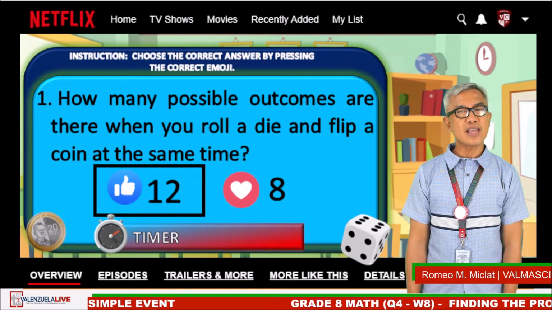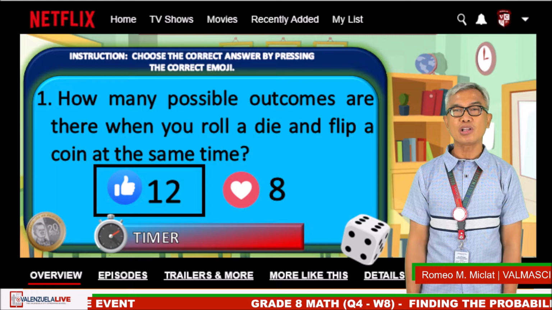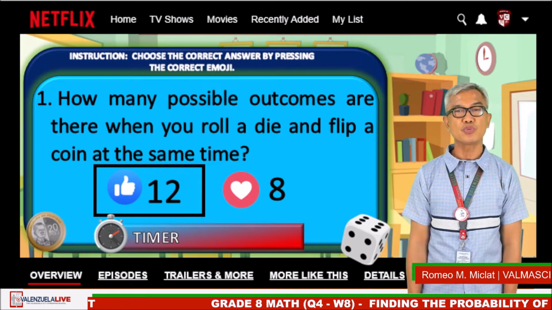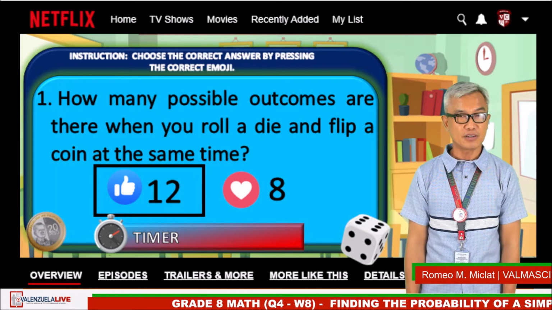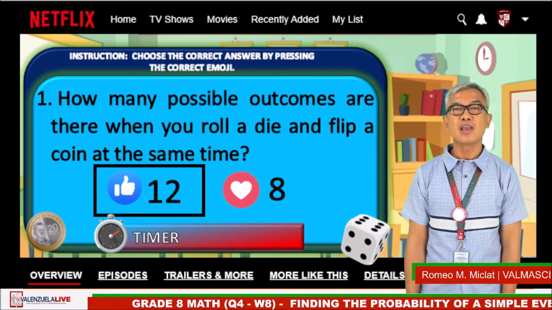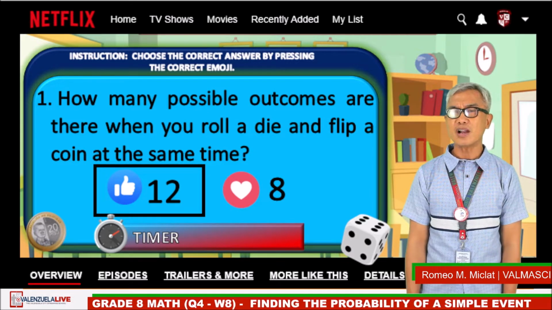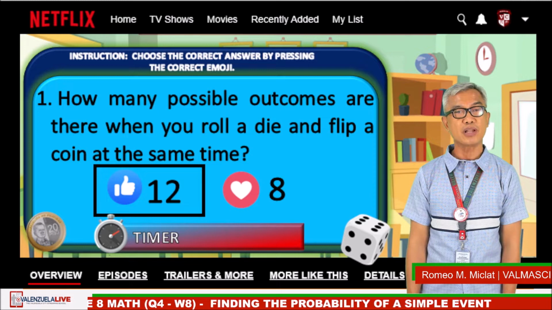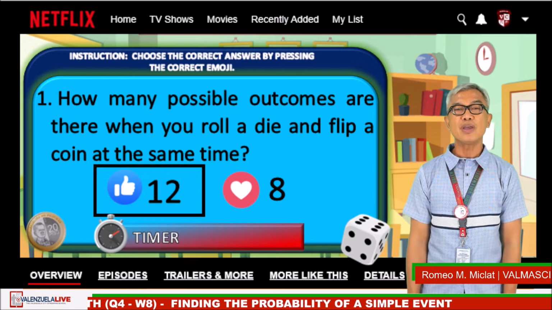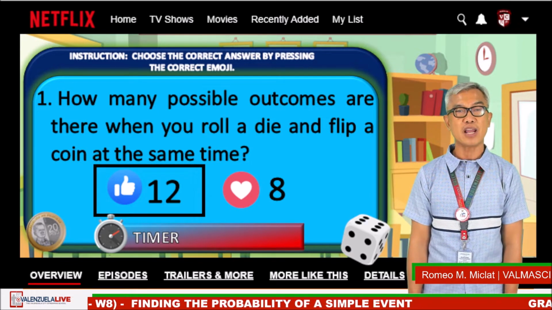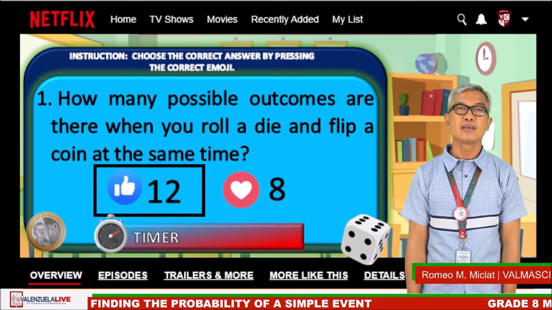There are 6 possible outcomes when you roll a die and 2 possible outcomes when you flip a coin. Therefore, by multiplication principle of counting, there are 6 times 2 is equal to 12 possible outcomes when a die is rolled and a coin is flipped at the same time.